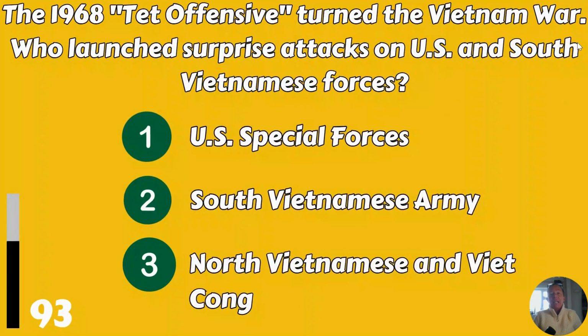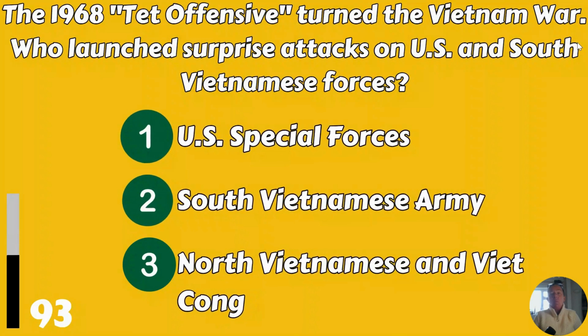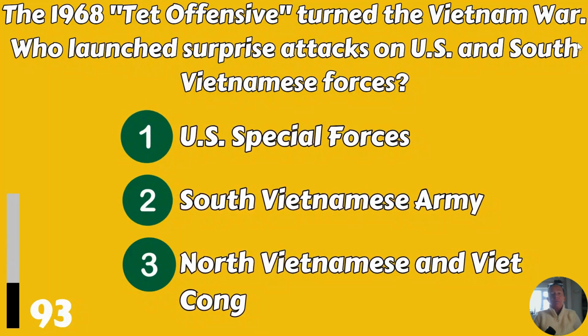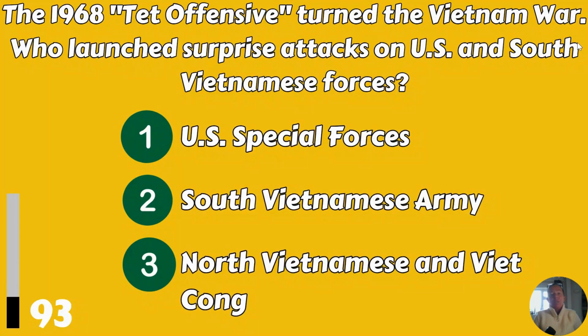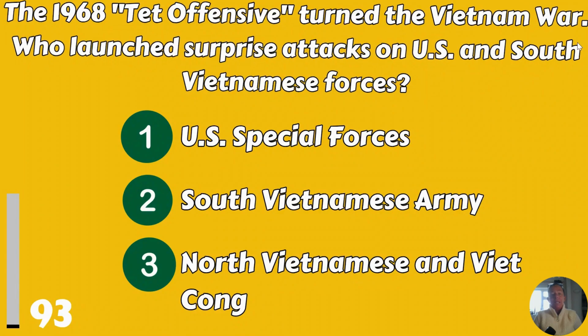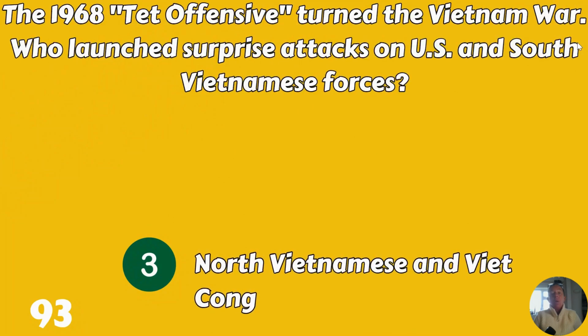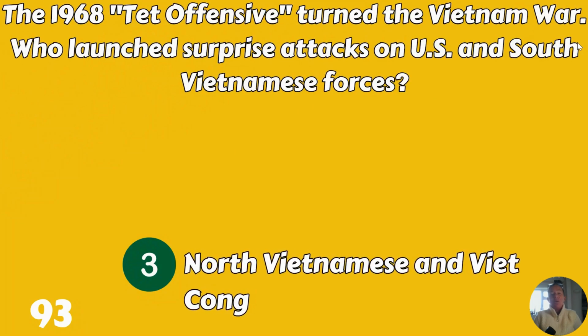The 1968 Tet Offensive turned the Vietnam War. Who launched surprise attacks on US and South Vietnamese forces? US Special Forces, South Vietnamese Army, or North Vietnamese and Viet Cong? North Vietnamese and Viet Cong.